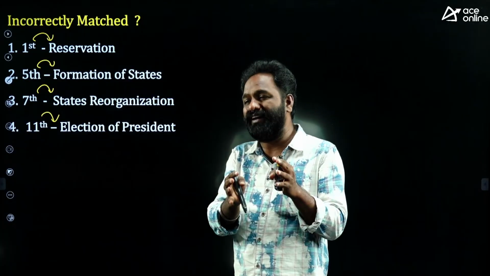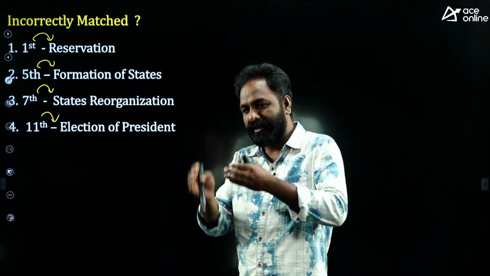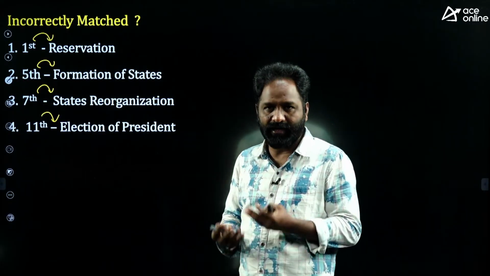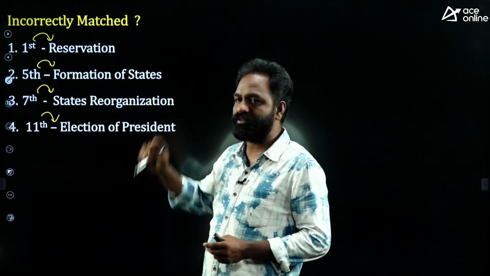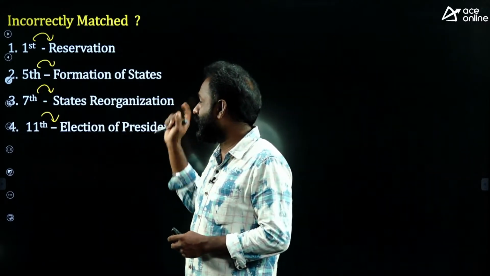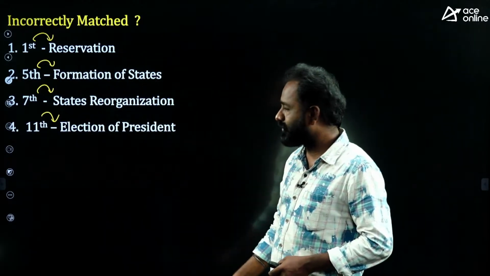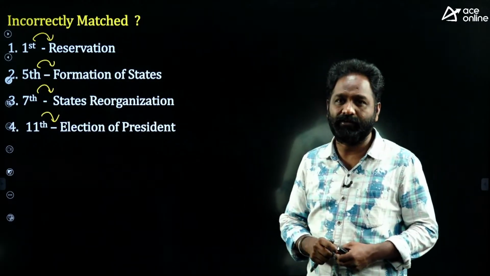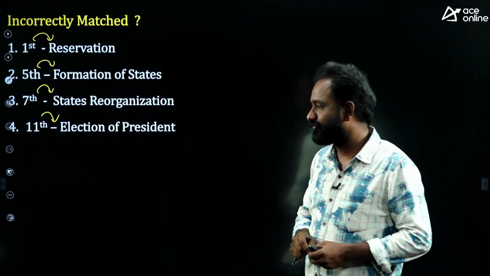See, through one amendment they can change many articles. So the first amendment has many provisions, and one of the provisions is reservation. The fifth amendment has many provisions, and one of the provisions is formation of states. Like that, amendments were given on the left side and the data on the right side. So one is incorrectly matched. Which one is incorrectly matched?